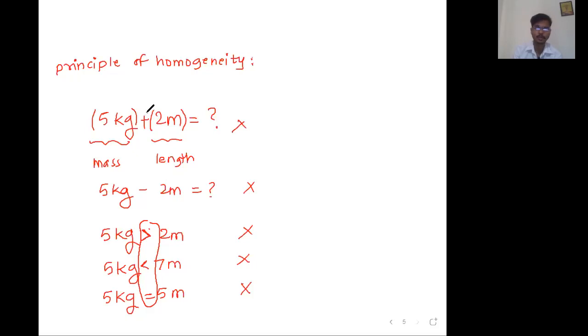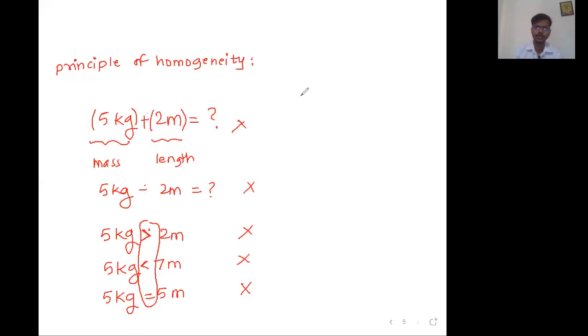This is the addition operator. This is the subtraction operator. Greater than, less than, equal to are also operators. These operators can be used only between two physical quantities of the same type, like mass or length. If the first term has the unit of kg and the second term has the unit of meter, then you cannot use the signs plus, minus, greater than, less than, equal to.